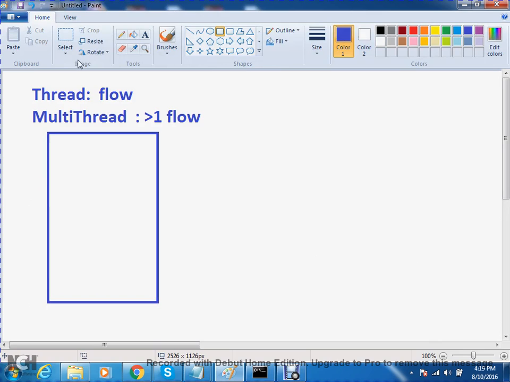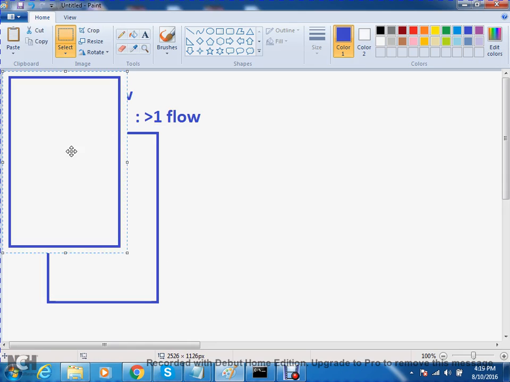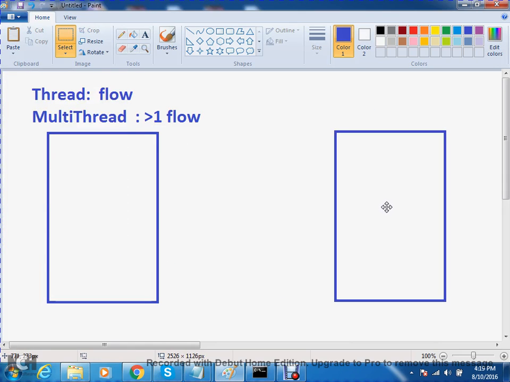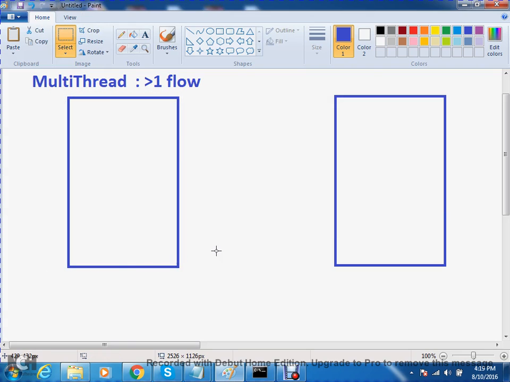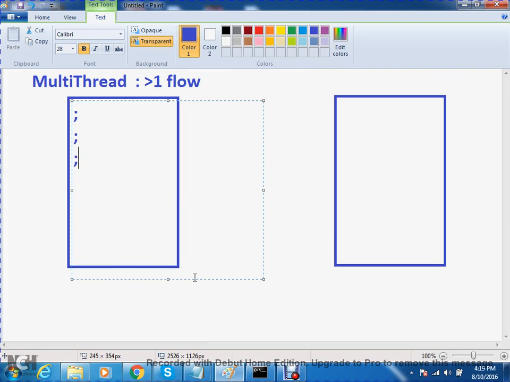Think that I have two files, that is, 2 codes. Now this code is having nearly 100 lines of statements. Think that it has some 100 lines of statements.